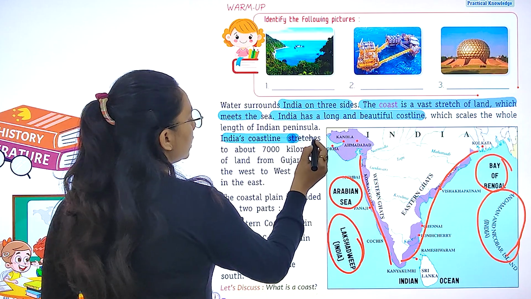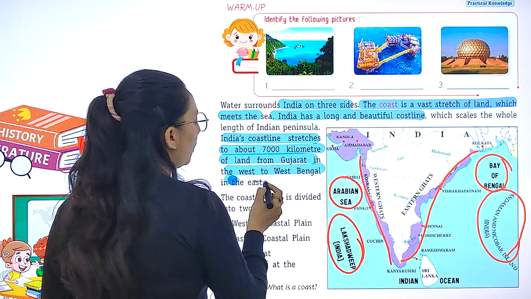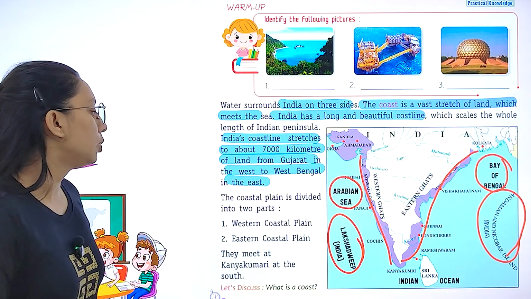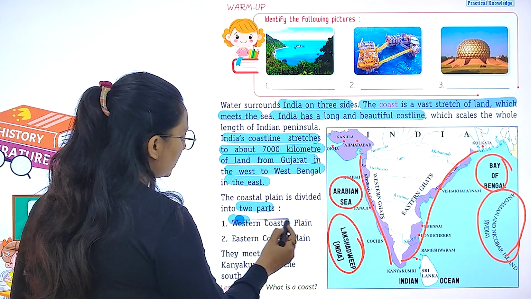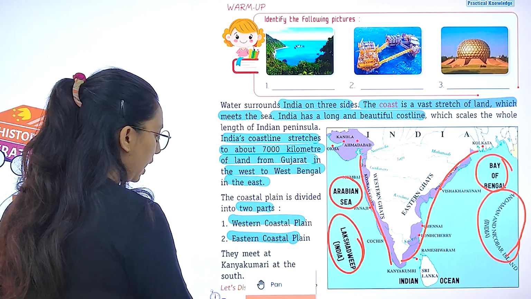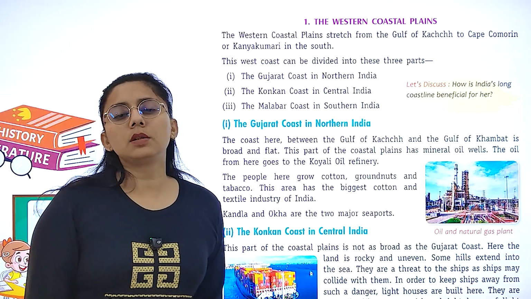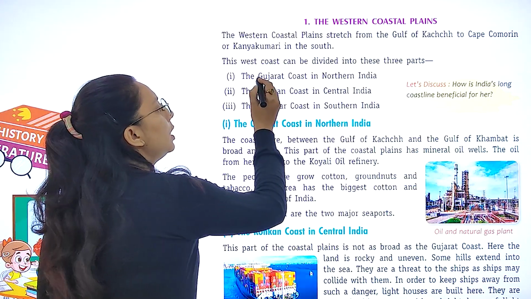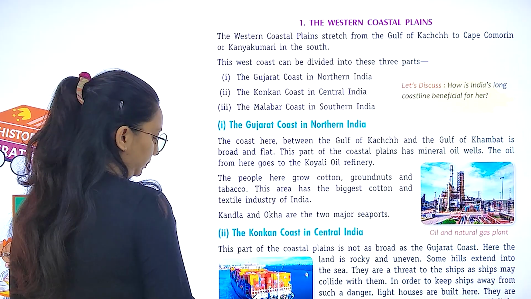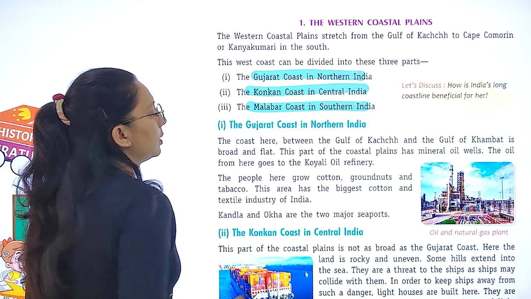Indian coastline stretches to about 7,000 kilometers of land from Gujarat in the west to West Bengal. So coastal plains is divided into two parts, western coastal plain and eastern coastal plain. And where they meet? Kanyakumari at the south, right? So let's study about the western coastal plain. We have divided western coastal plain into different parts. Gujarat coast in the North India. We have Konkan coast in Central India and Malabar coast.